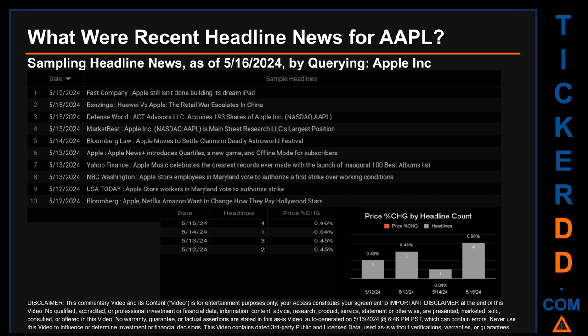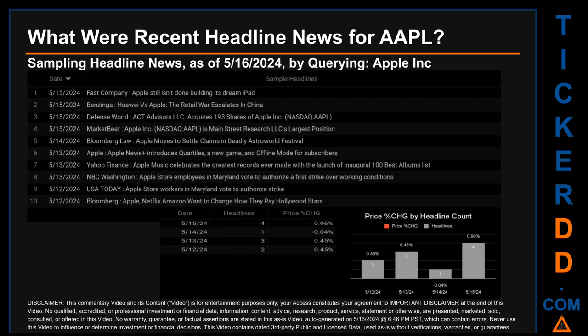The oldest publication was on Sunday, May 12, 2024, 4 days ago, when USA Today published the headline that read, Apple Store workers in Maryland vote to authorize strike. One other headline was found on this oldest publication date. Bloomberg published the headline that read, Apple, Netflix, Amazon want to change how they pay Hollywood stars. The latest publication date was the day with the most found headlines.